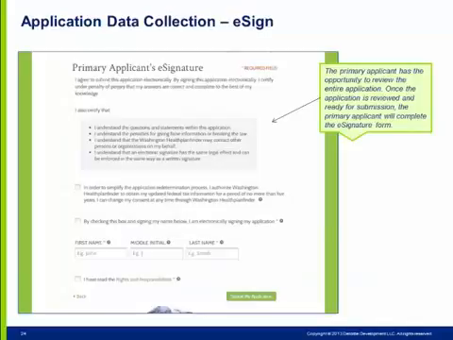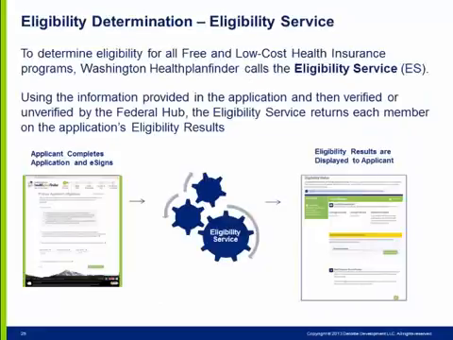Once the primary applicant has completed all the application data collection screens, he or she can review their application in its entirety. If the applicant is comfortable with all responses provided, he or she will e-sign the application and submit. After submitting the application, Healthplanfinder will run a variety of validations in the back end and will then display eligibility results to the applicant. After the application data has been collected, Healthplanfinder calls the eligibility service to determine the eligibility of all household members listed on the application.